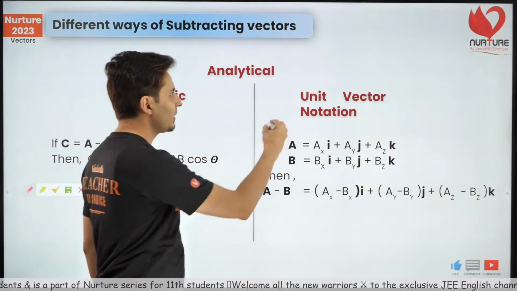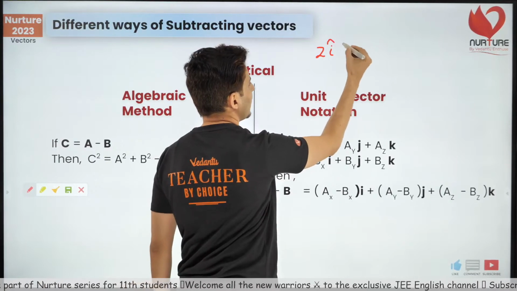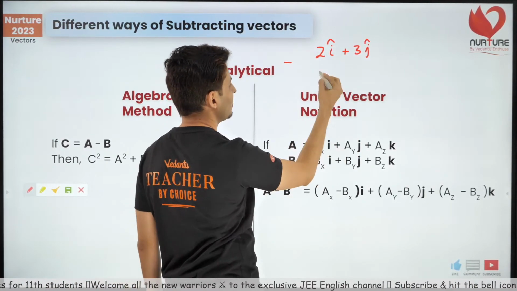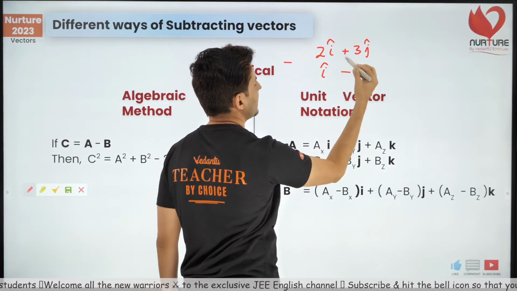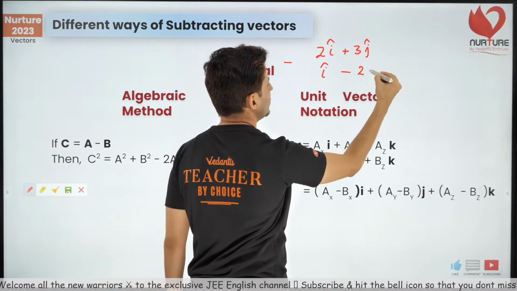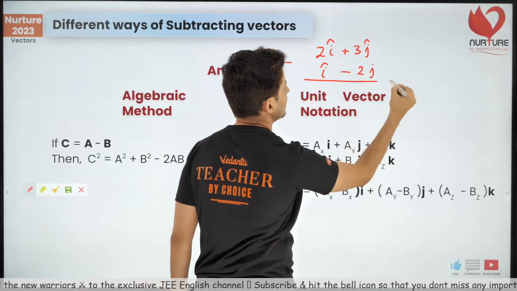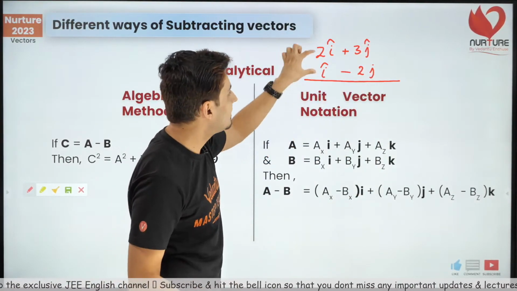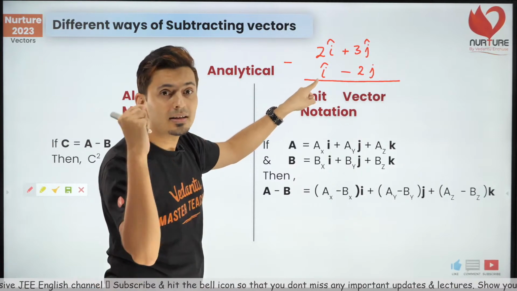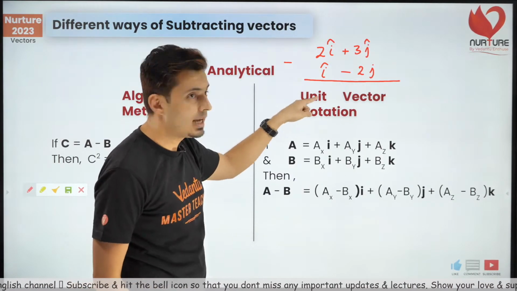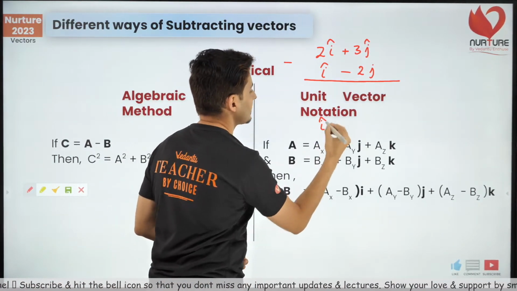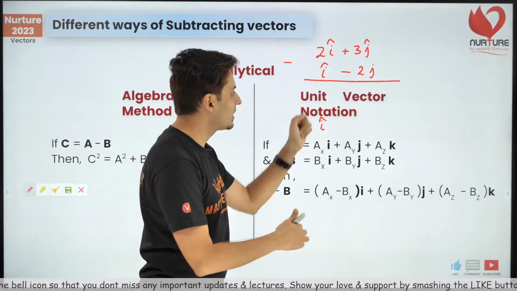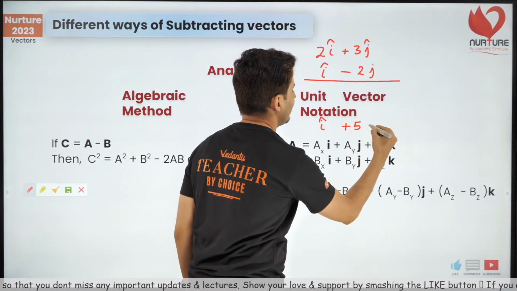For example, you have 2i cap plus 3j cap minus, say, i cap minus 2j cap. You want to find the subtraction of these two vectors. Just subtract the i's individually. 2i minus i is just i cap. 3 minus minus 2 will be plus, so it will be plus 5j cap.